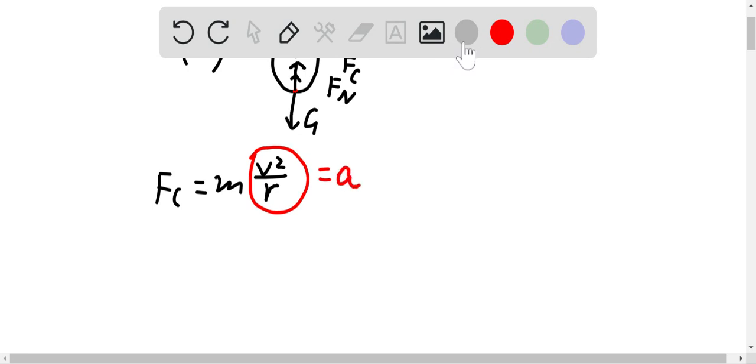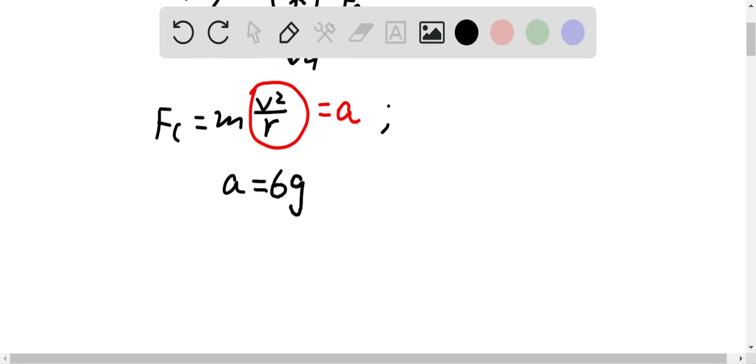So if a is equal to 6 g, that means the radius is at a minimum, because it reached the most potential to get 6 g. So the radius must be the minimum. So v squared over r is equal to 6g, so r is equal to v squared over 6g.